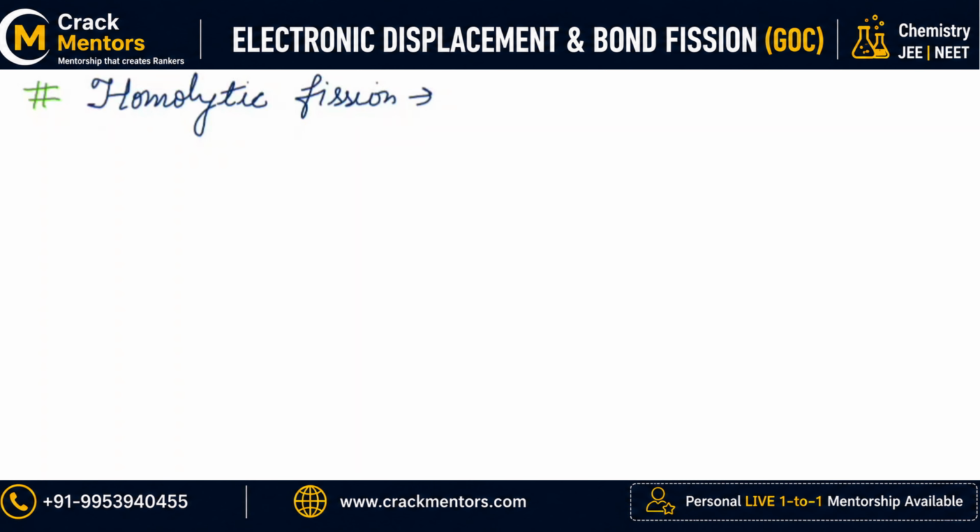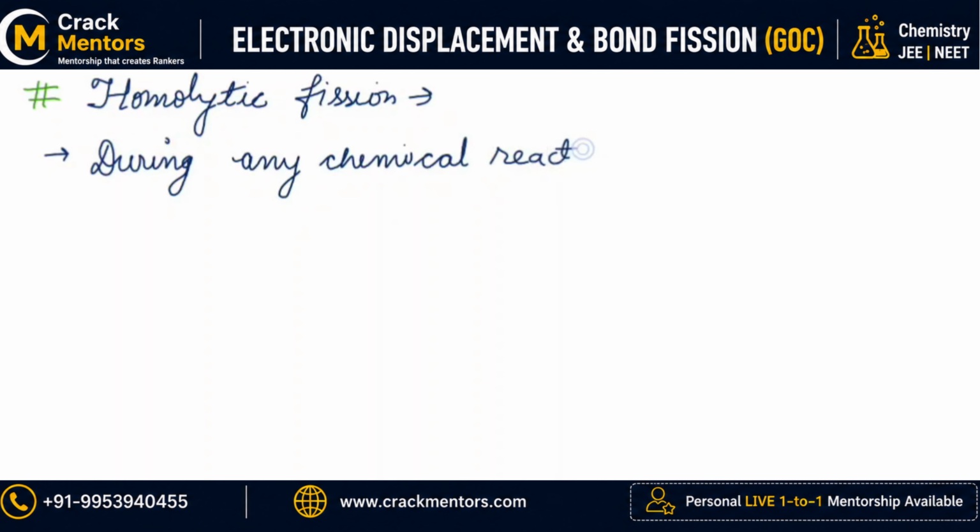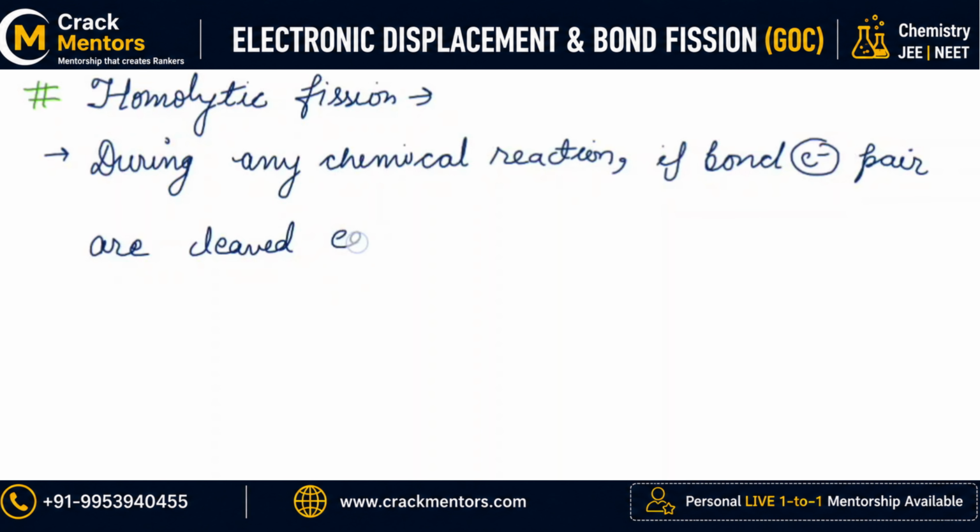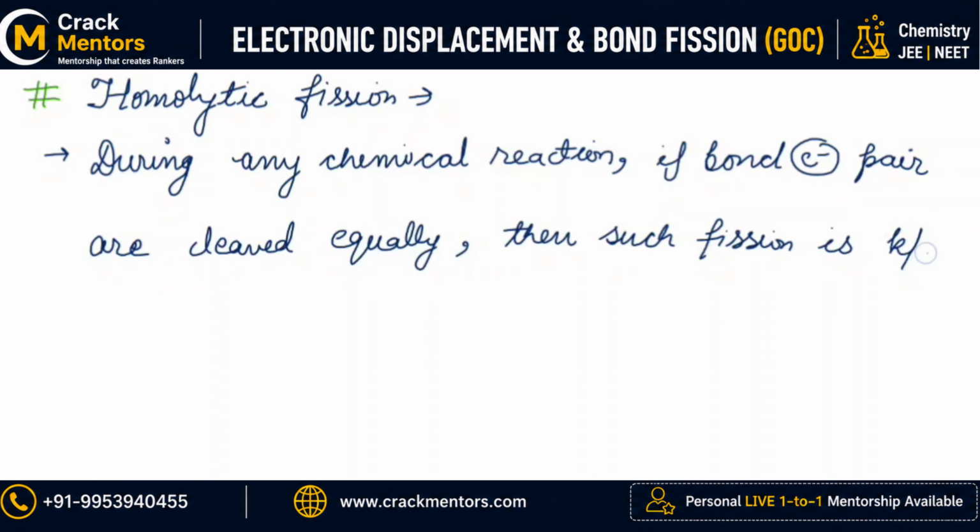I can say that during any chemical reaction, if the bonded electron pair is cleaved equally, then such fission is known as what? Homolytic fission. Fine.